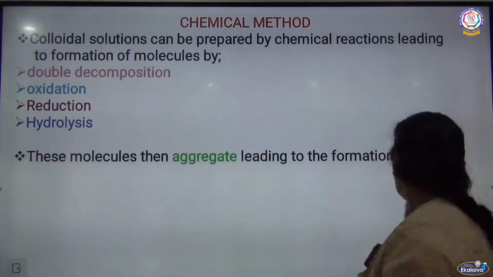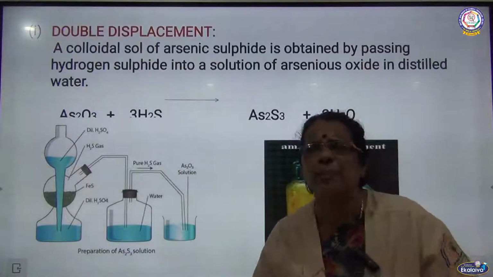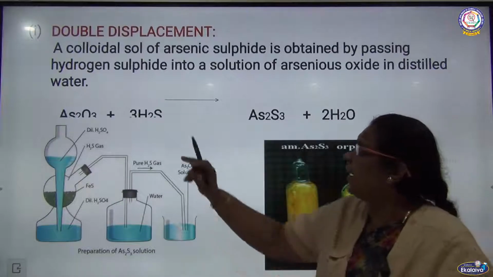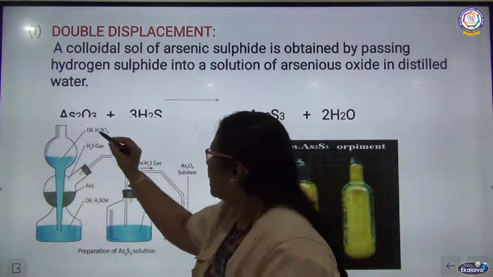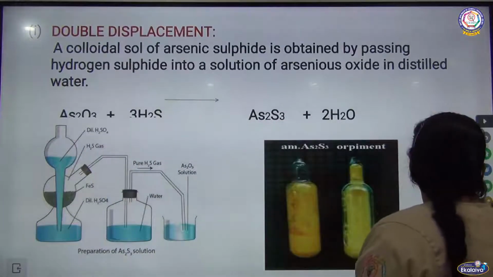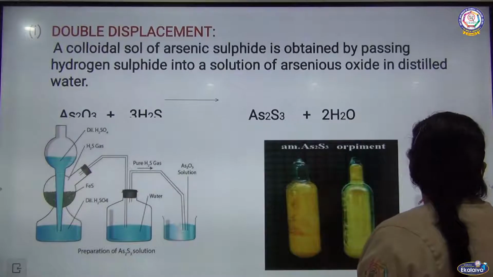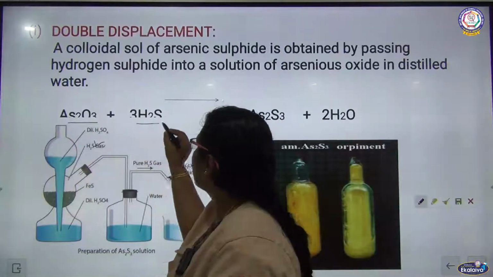The first one we are going to talk about is double displacement. A colloidal solution of arsenious sulfide is prepared. What are the two reactants we are taking here? One is arsenious oxide, another one is hydrogen sulfide.